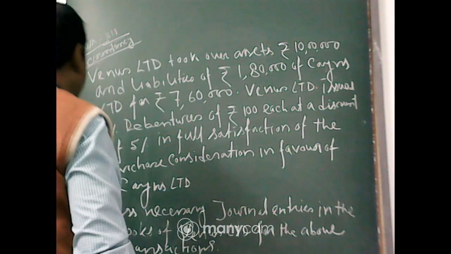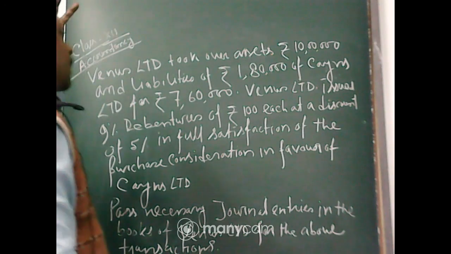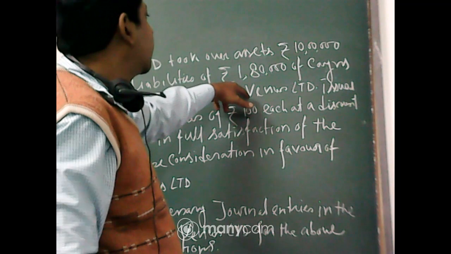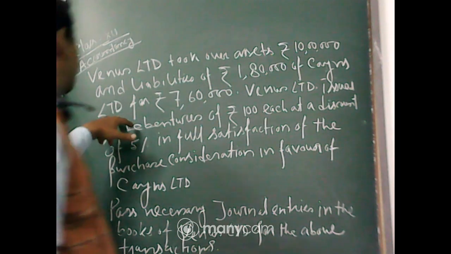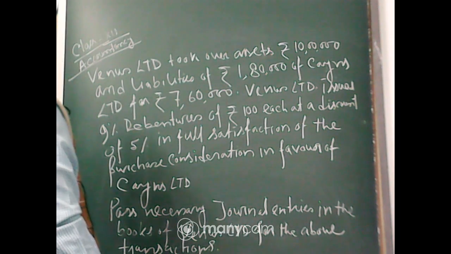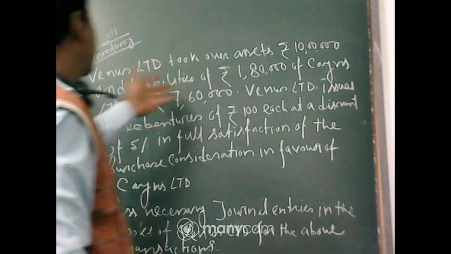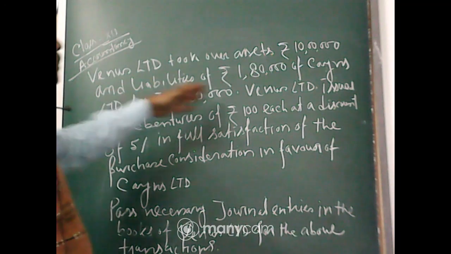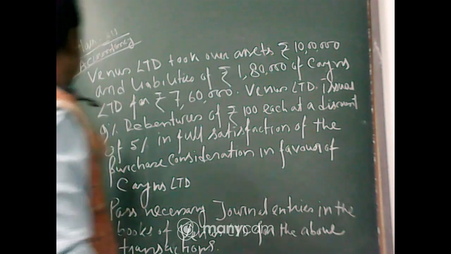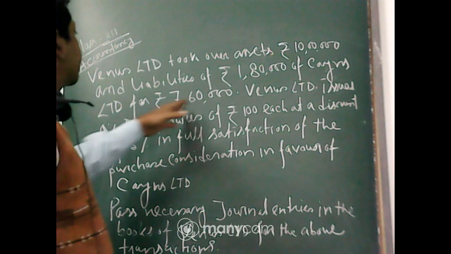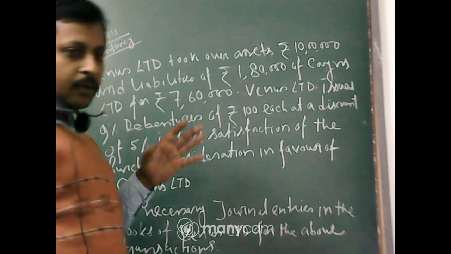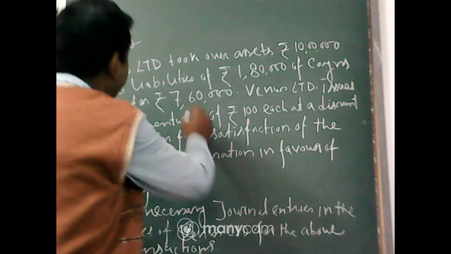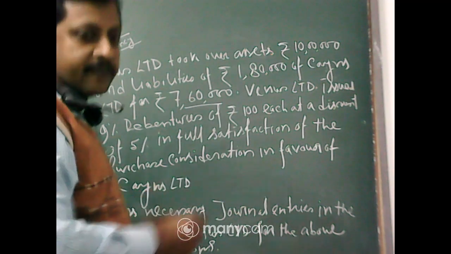So, Venus Limited is a company that took over assets of rupees 10 lakh and liabilities of 1,80,000 of Keynes Limited, another company. The assets were taken over by Venus Limited, asset value is 10 lakh and liabilities is 1,80,000, for rupees 7,60,000. The value of debentures they issue will be 7,60,000. That is the purchase consideration.